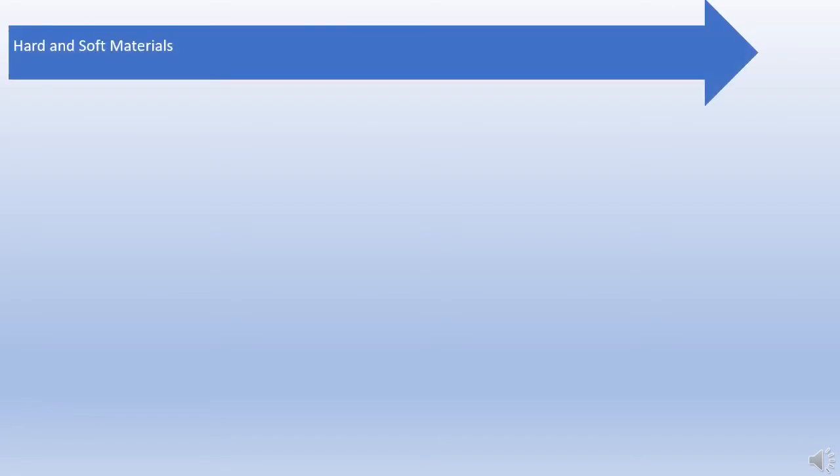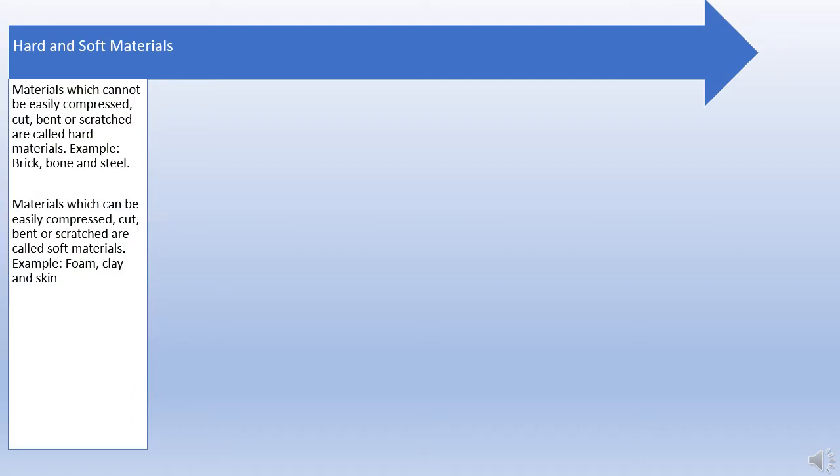Okay, let's discuss the properties of materials in detail. So we have already seen the examples for materials. Now let's go through them one by one. Now let's take hard and soft material. So what is hard material?